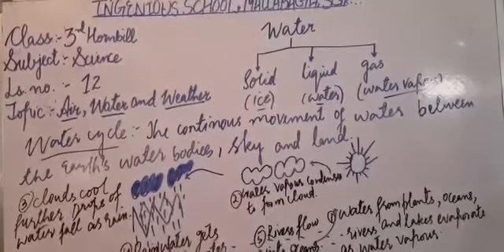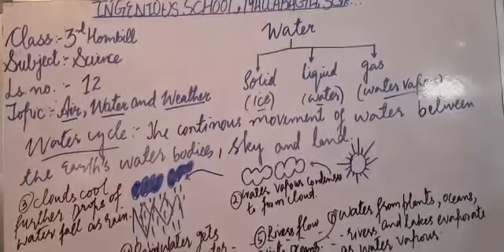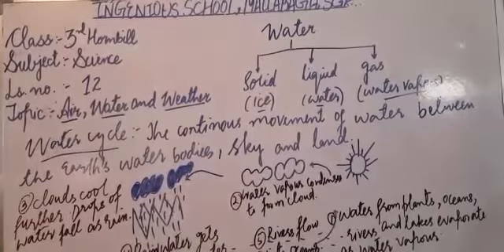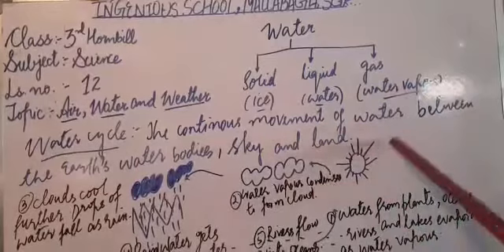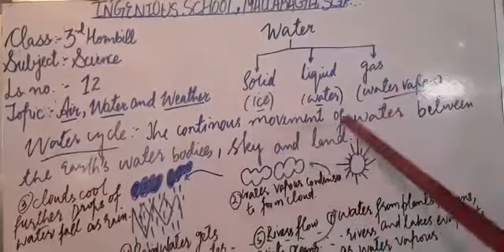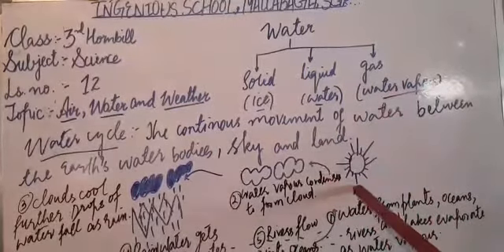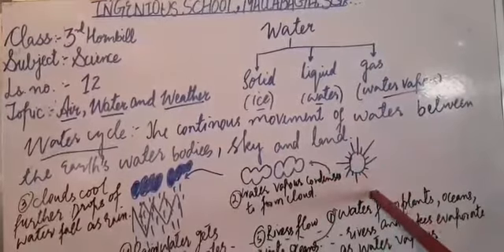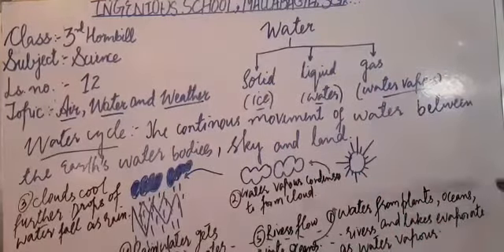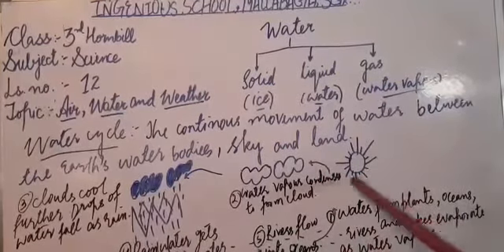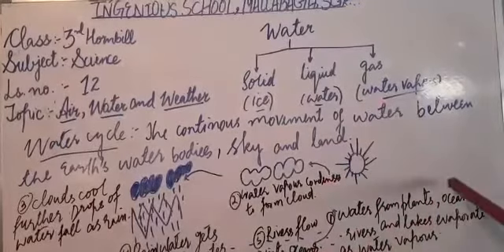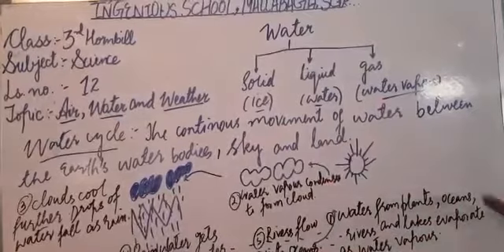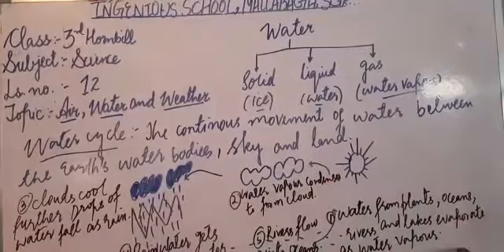I will explain this one more time for you. Please pay attention. My dear kids, I am explaining again how the water cycle works in nature. Water from the water bodies, the heat of the sun makes it evaporate, and that water evaporates as water vapor.